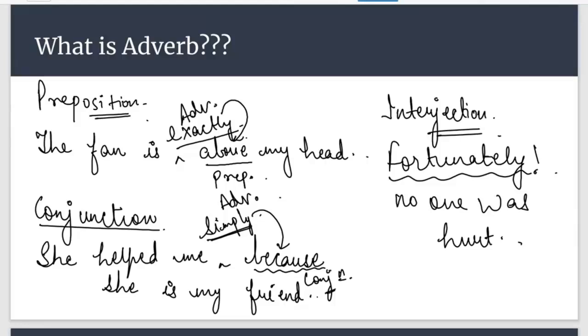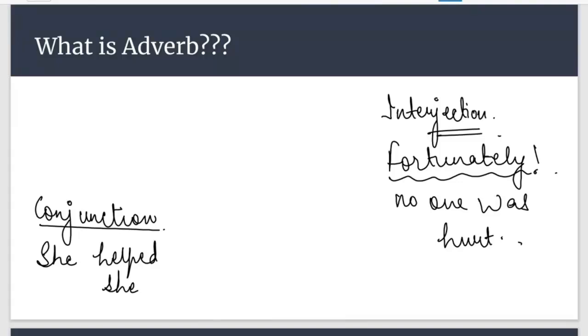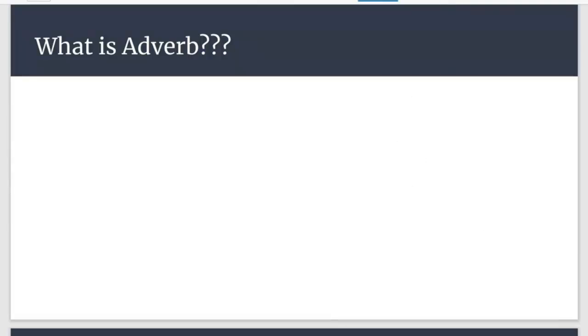So we have seen that an adverb can qualify all parts of speech, that is noun, pronoun, verb, adjective, adverb, preposition, conjunction, and interjection. Is this clear to all of you? Good. One more example of interjection. Instead of fortunately, take unfortunately. Unfortunately he died. Then also it is fine. So in this sentence also, unfortunately is just used to show the expression, the emotion of a person, and that form of writing a sentence is also correct. Okay, Tilak. So this is what an adverb is.